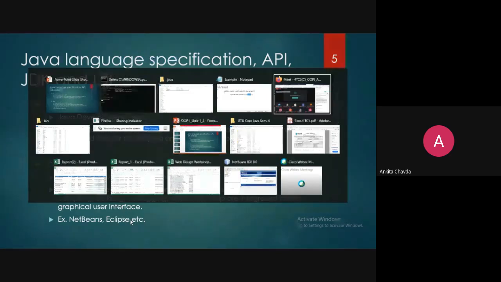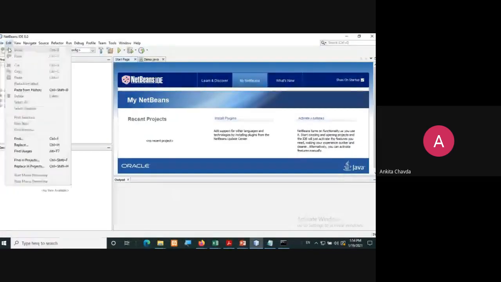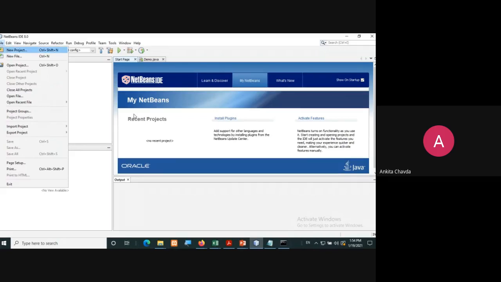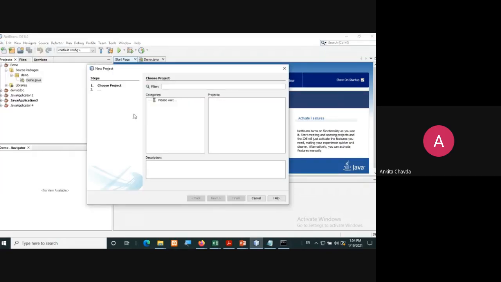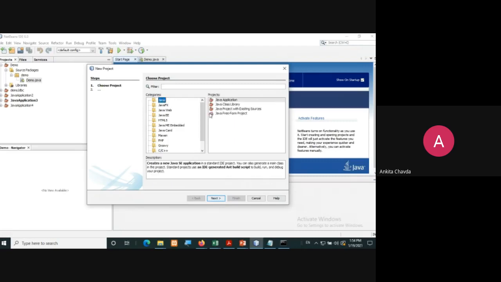Okay. So here is my NetBeans. You can see over here, you can simply go to File, New Project. Now do you understand these project names? This is for Java EE, that is for client server applications. You don't want this. Then HTML5, then ME, embedded, means mobile edition, or you can say micro edition. For PHP, for C and C++. But right now I want only a Java application. So I have to select Java, Java Application, next.